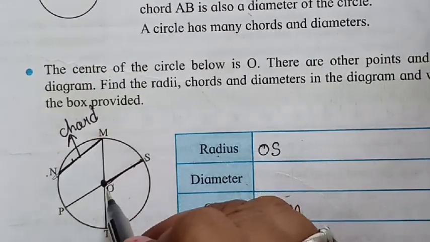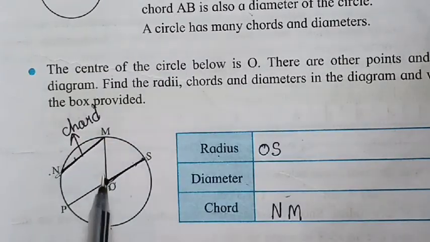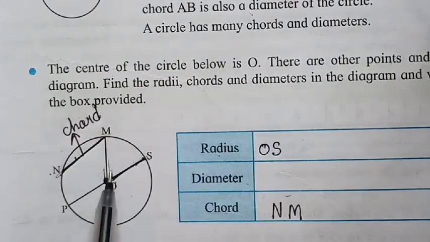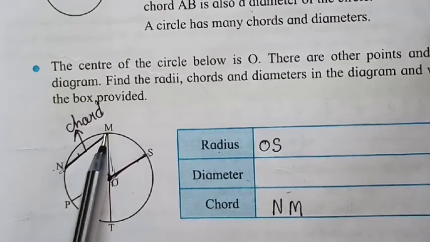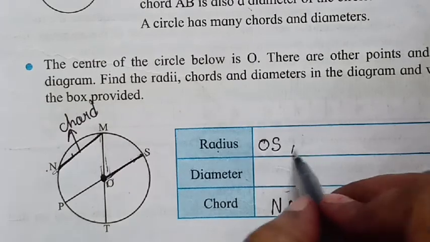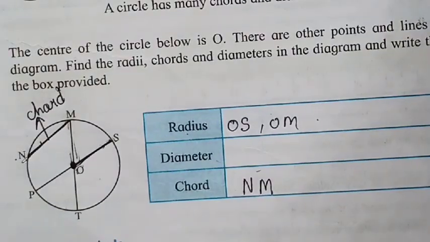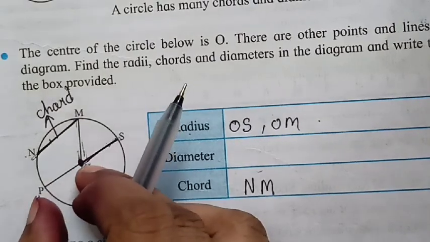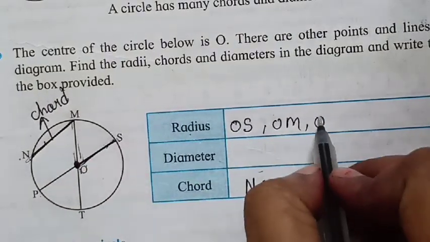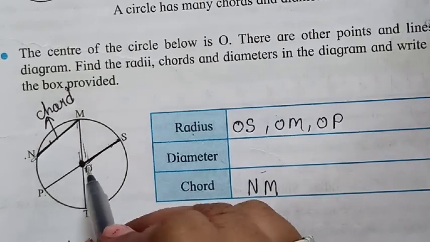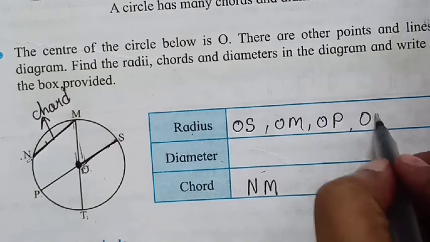Now we'll talk about OM. This OM also will be a radius, because it is starting from O and touching the boundary at M. Now here also this line is a radius, OP. And OT, you can read OT. So this will be OT.